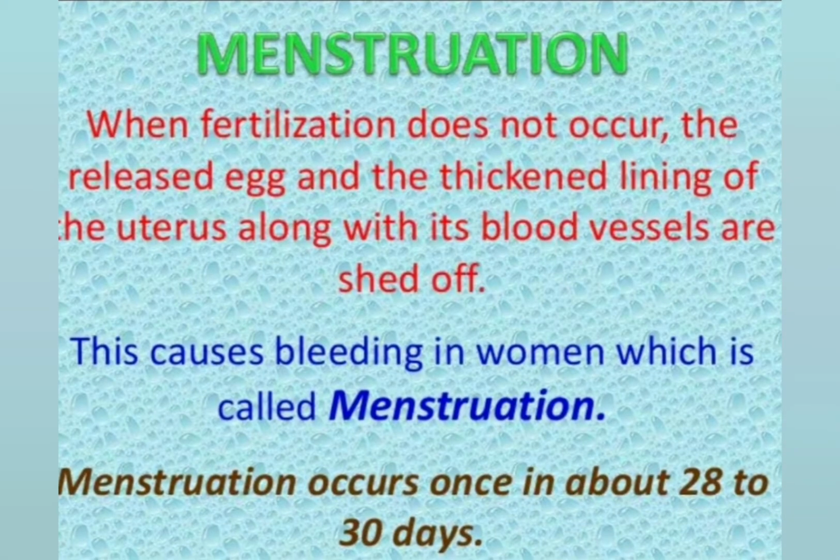Let's now define what menstruation is. When fertilization does not occur, the egg is released, and the thickened lining of the uterus along with its blood vessels is shed off every month in females. This causes bleeding in women, which is called menstruation. Menstruation occurs once in about 28 to 30 days.